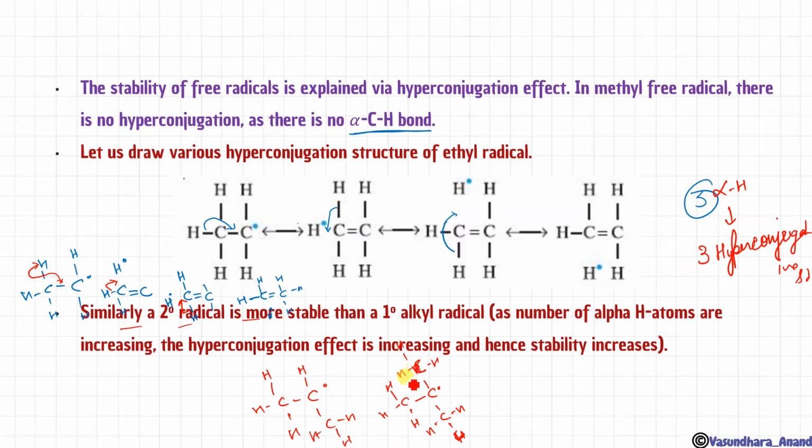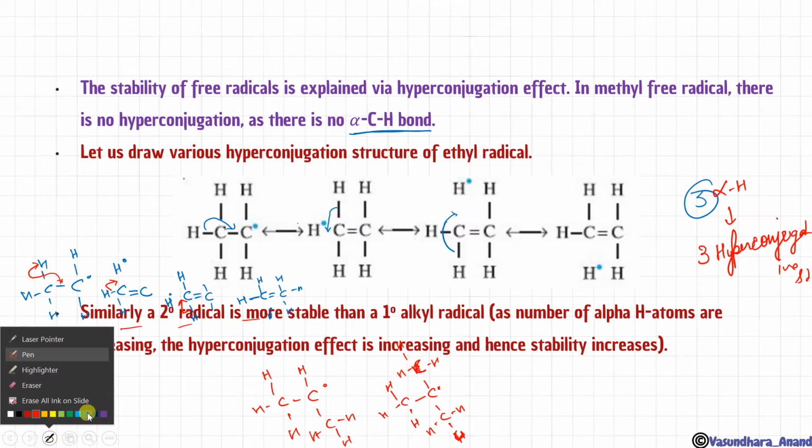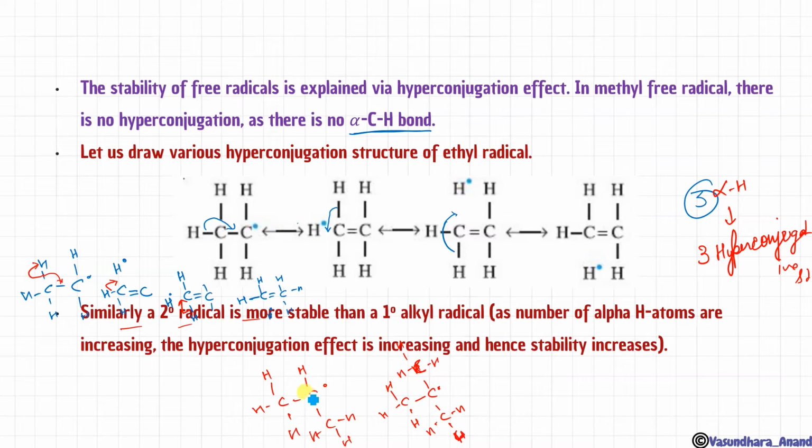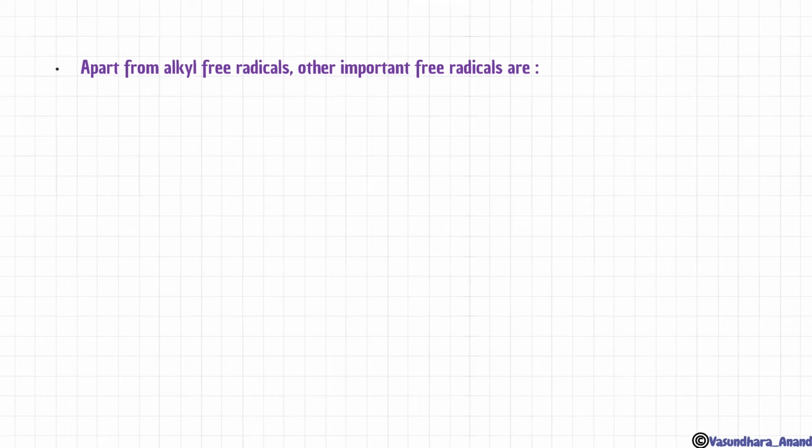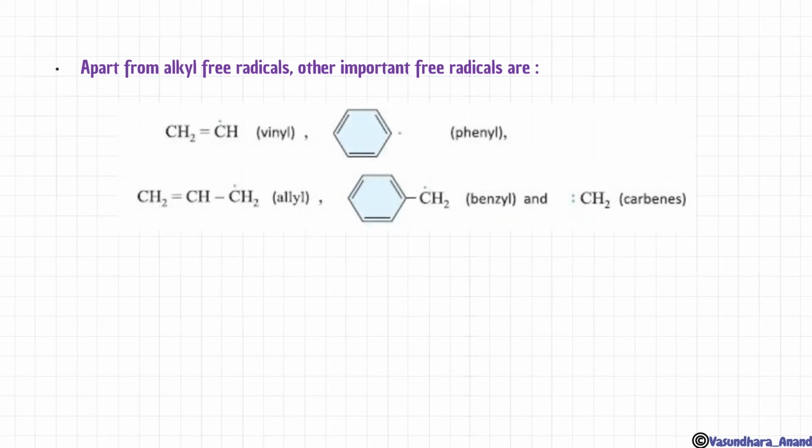Now check how many alpha hydrogen there are over here. In this it was 3. Now this is an alpha carbon, and this is also an alpha carbon, so the total is 6 alpha hydrogen. In this case, there are alpha carbons, so the total is 9 alpha hydrogen, isn't it? Got it? The more the alpha hydrogen, the more the hyperconjugation, and hence the more the stability. Apart from alkyl free radicals, other important free radicals are vinyl, phenyl, allyl, benzyl, and carbene.